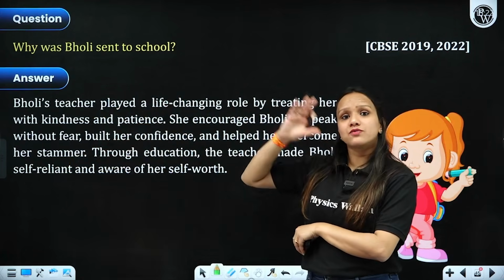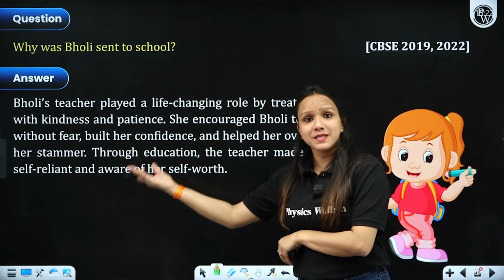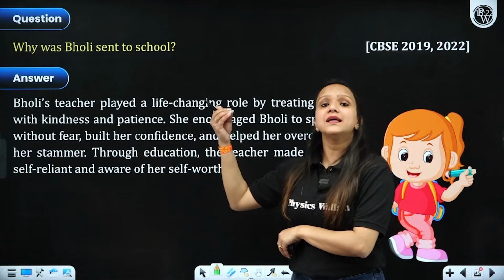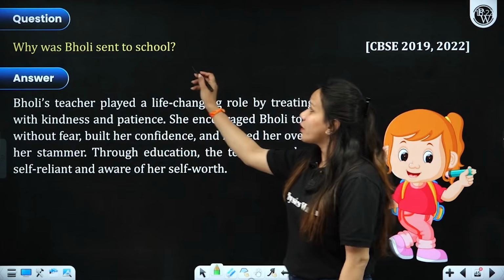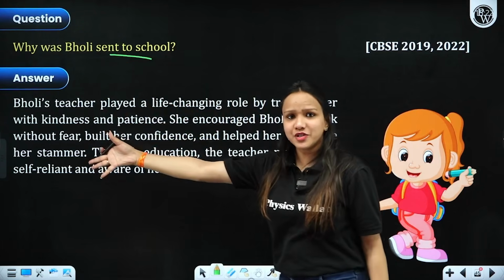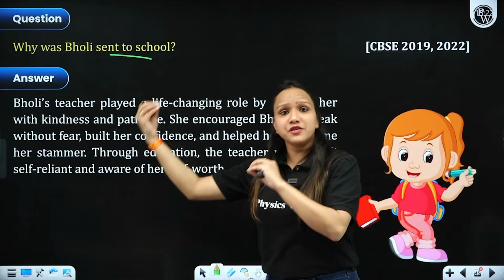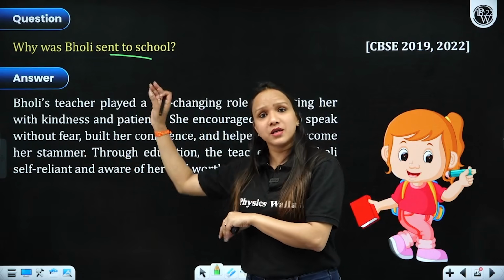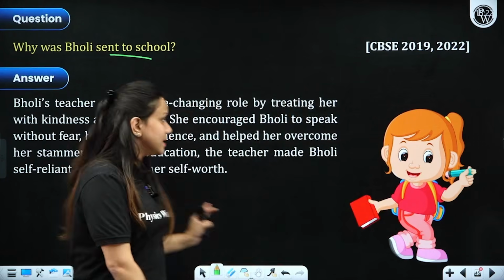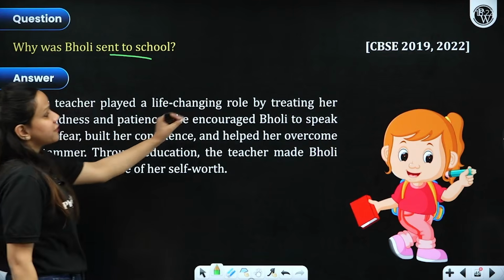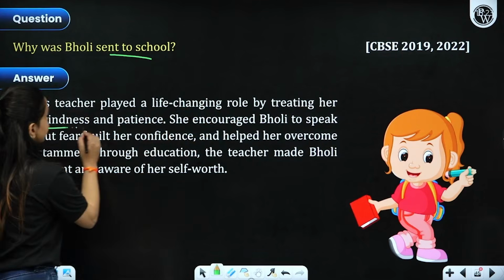And first of all, she was worried that if the children were sent to school, this would definitely hamper their chances of marriage. But talking about Bholi, she thought that nobody will pay any attention, and they were really skeptical about her marriage, like nobody will be marrying her. So as a result, they started sending her, right? So Bholi's teacher played a life-changing role by treating her with kindness and patience.